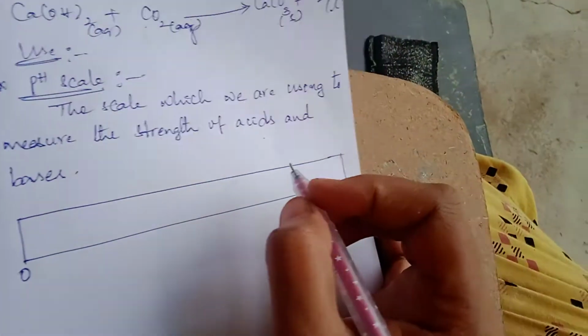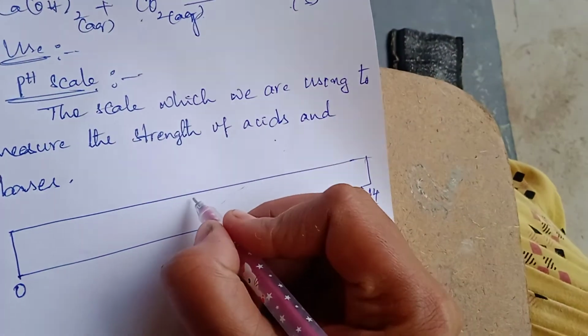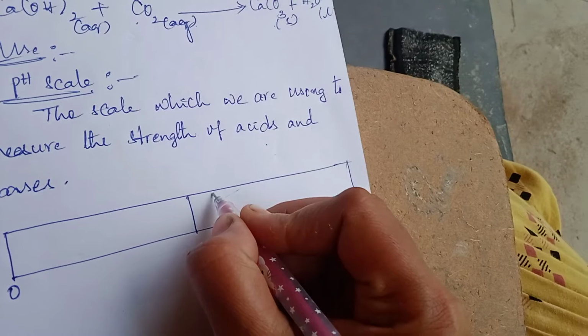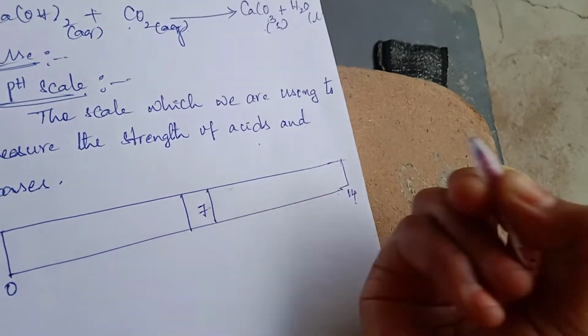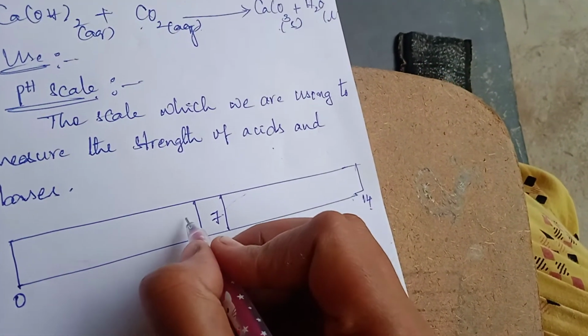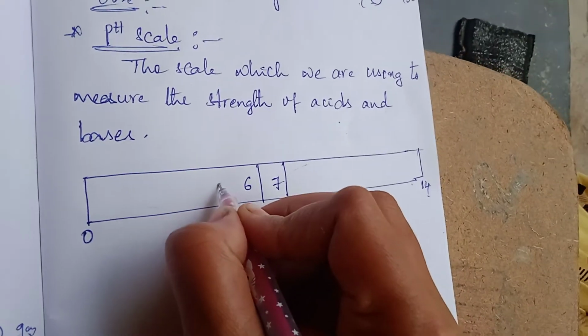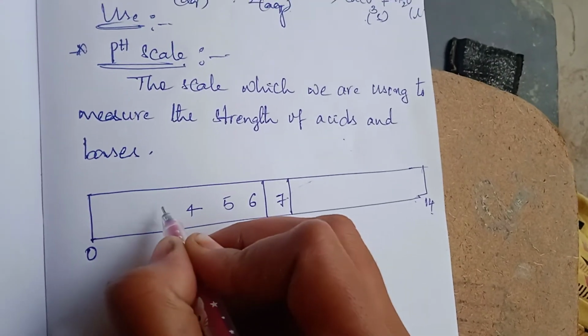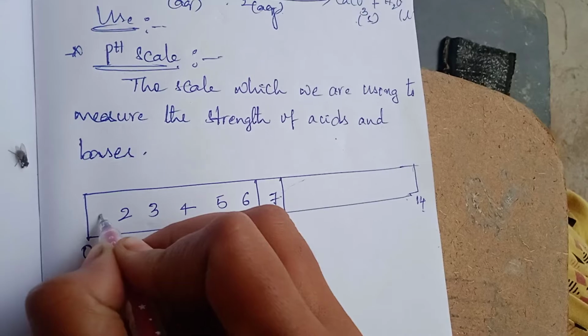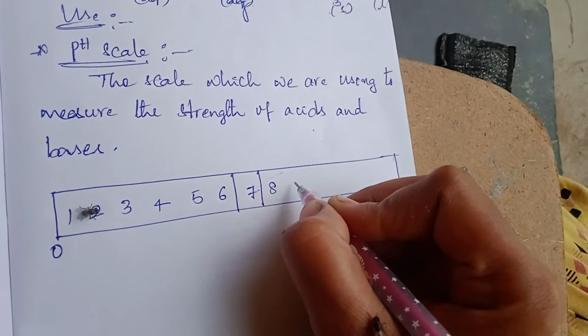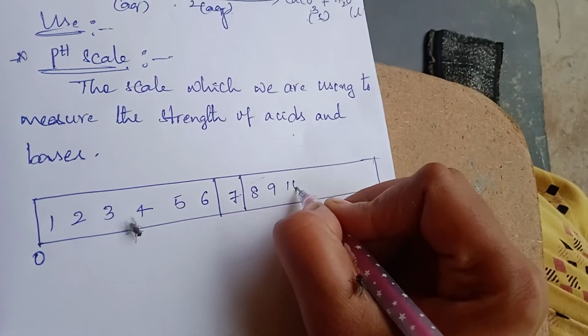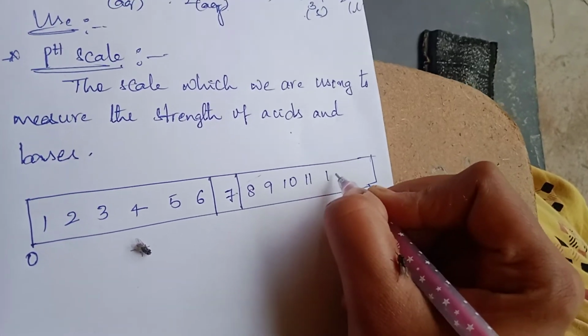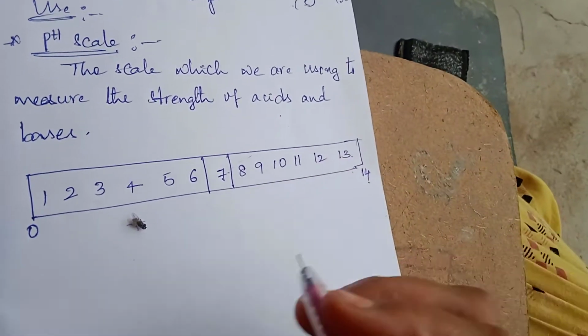Okay, these values will be 0 to 14, and here in the middle it will be 7. Here 7, 6, 5, 4, 3, 2, 1, 8, 9, 10, 11, 12, 13.